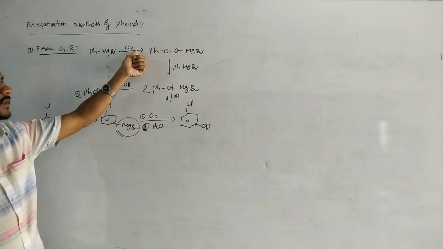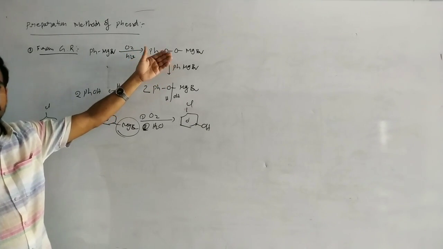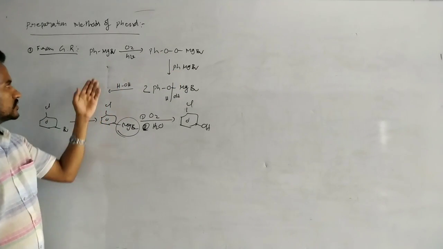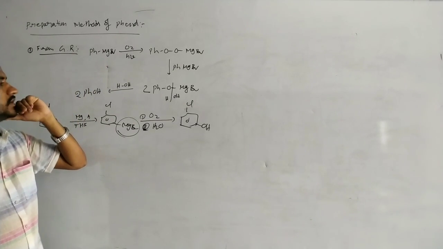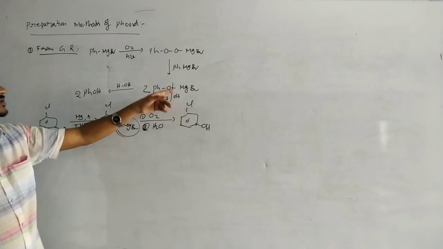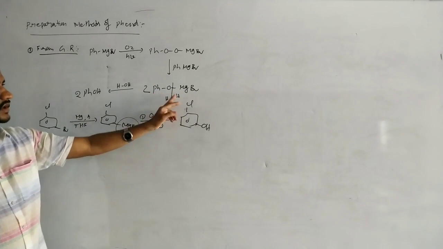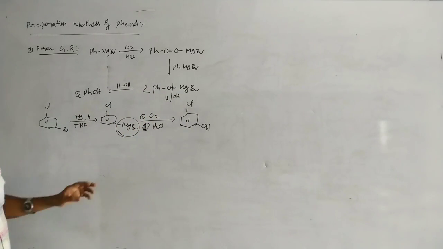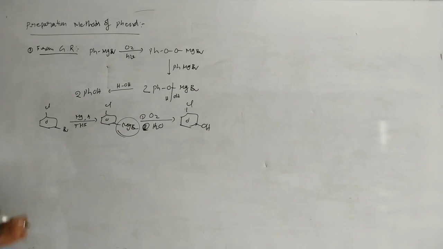So phenyl magnesium bromide on treating with O2 will give the peroxide, and this one reacts further with phenyl magnesium bromide. That means in this case we have to use an excess of phenyl magnesium bromide. Followed by hydrolysis, this oxy compound gives phenol and MgBrOH. Of course, there is a side product, we can skip that one. So it is a preparation method of phenol from Grignard reagent.